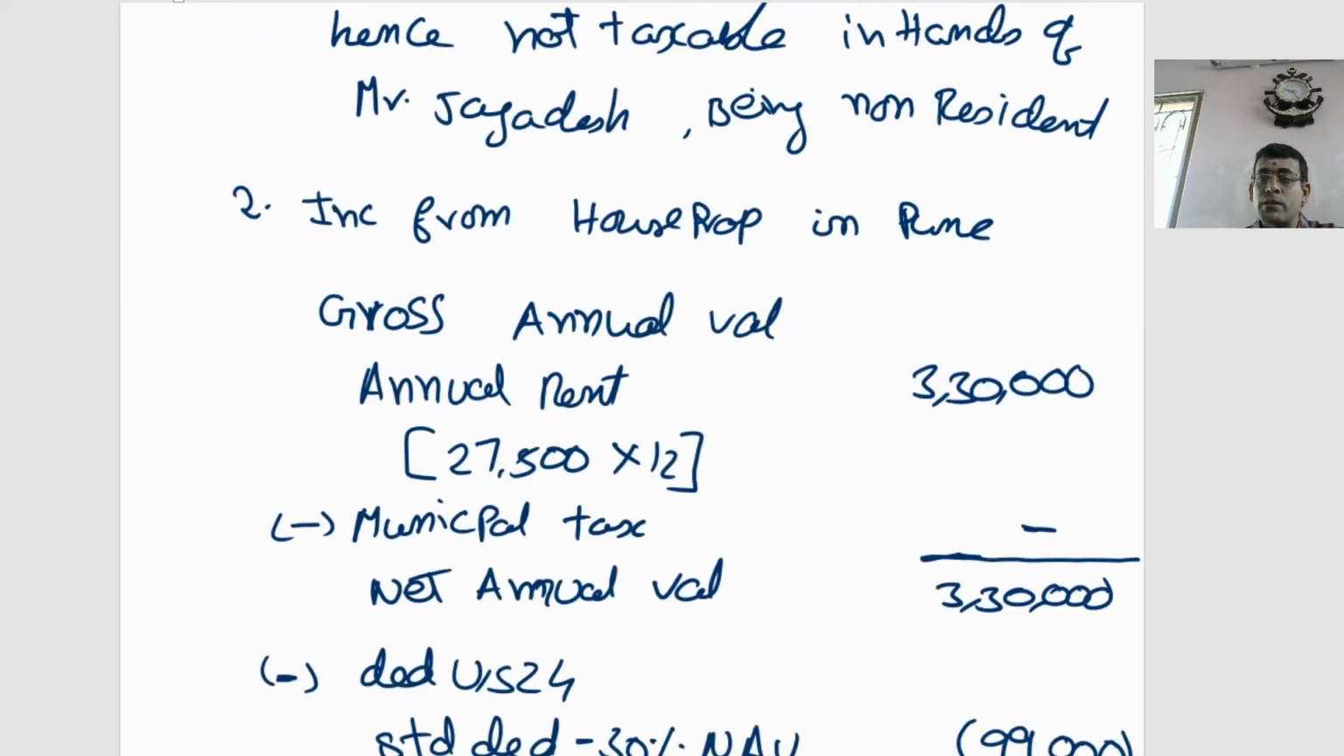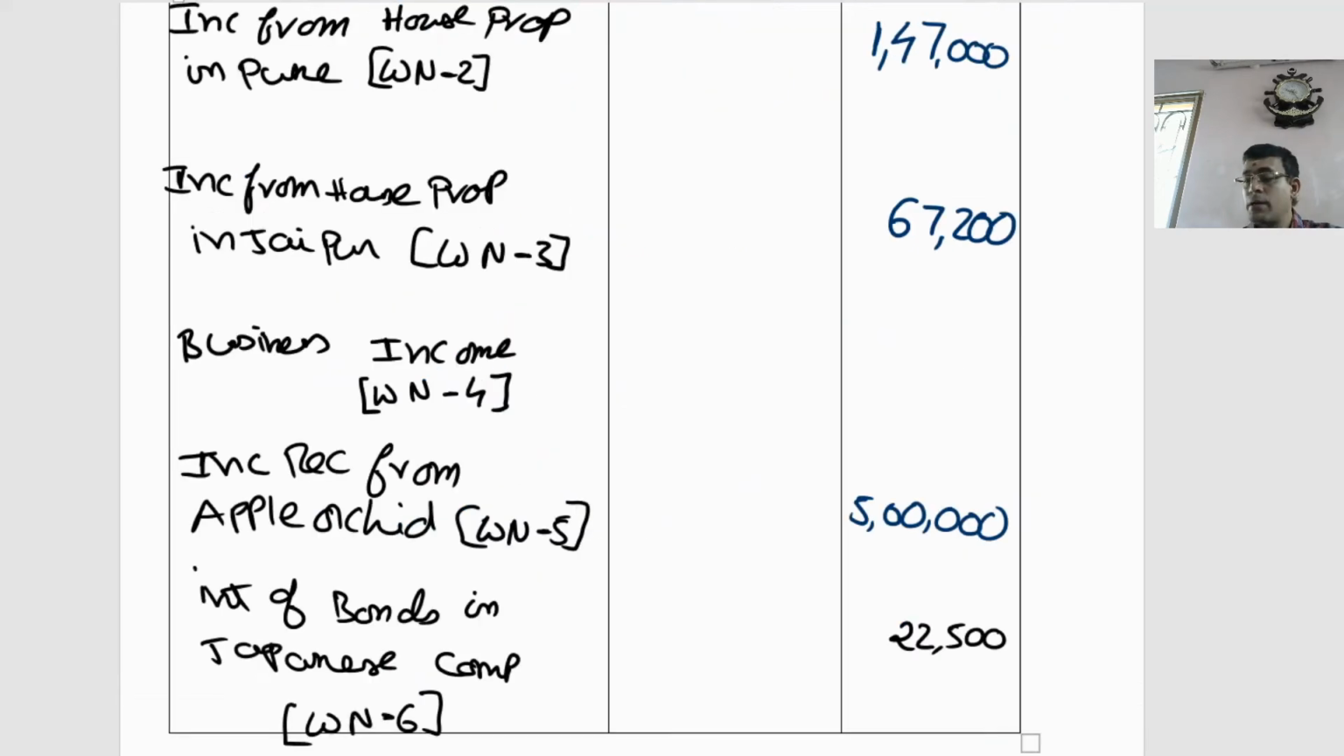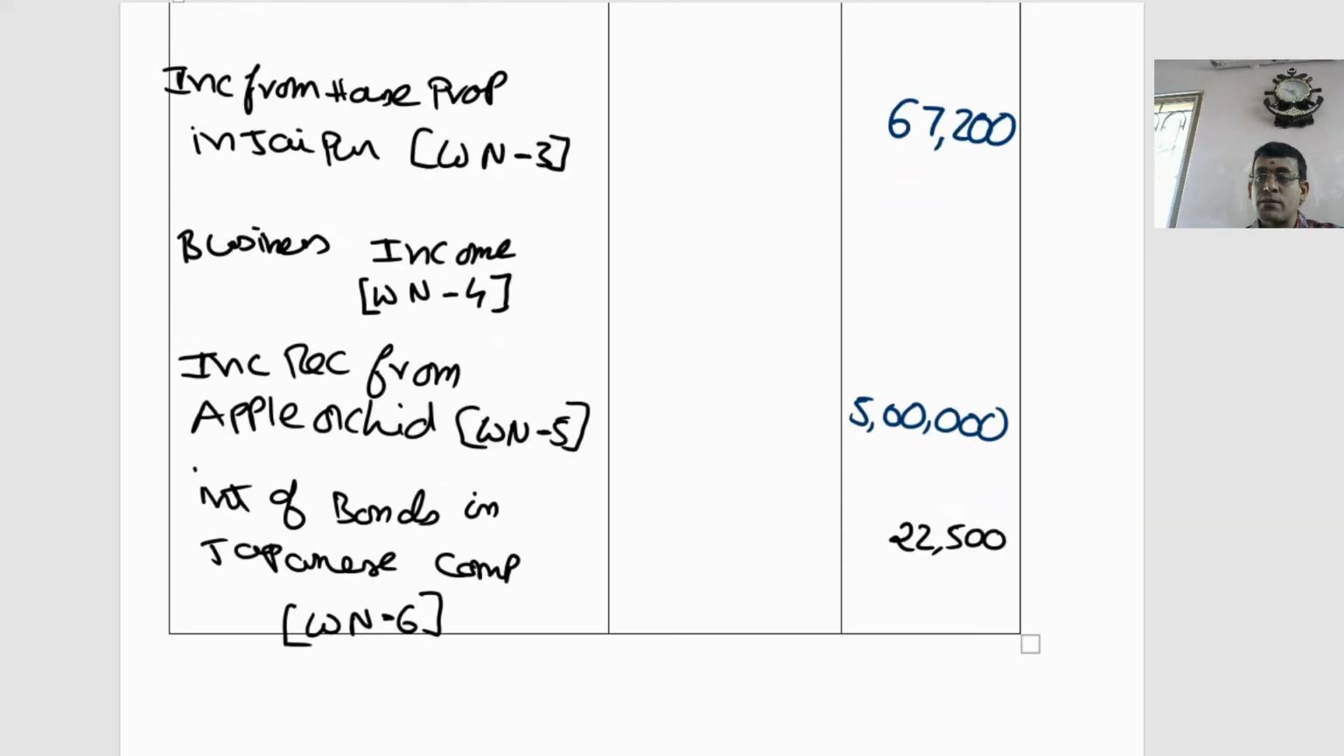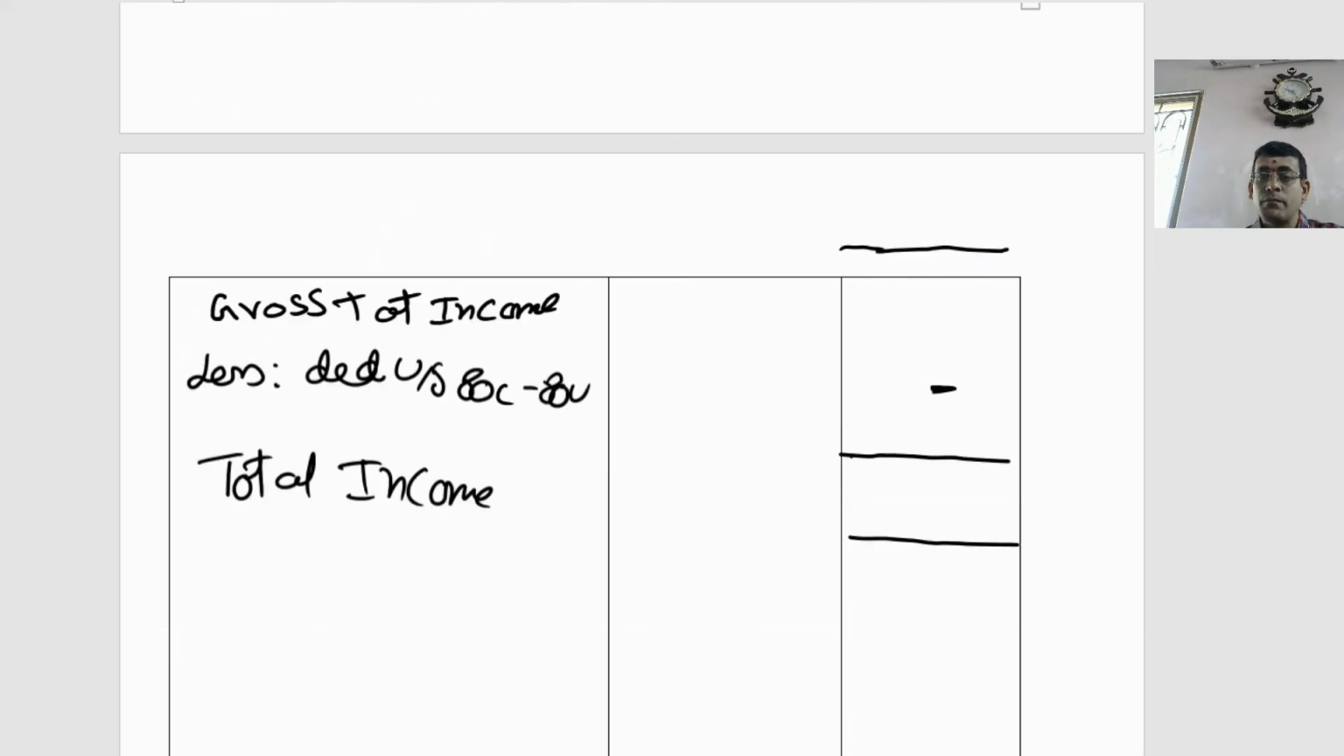So with this we are done with all your working notes, and I can simply do the total. I can get the gross total income, which is nothing but my total income. Let us quickly close the problem here. 1,47,000 plus 67,200 plus 5 lakhs plus 22,500. So the total is going to give you 7,36,700. So the gross total income is 7,36,700. As you don't have any 80 deductions, my total income is also 7,36,700. That's the basis of doing your problem.